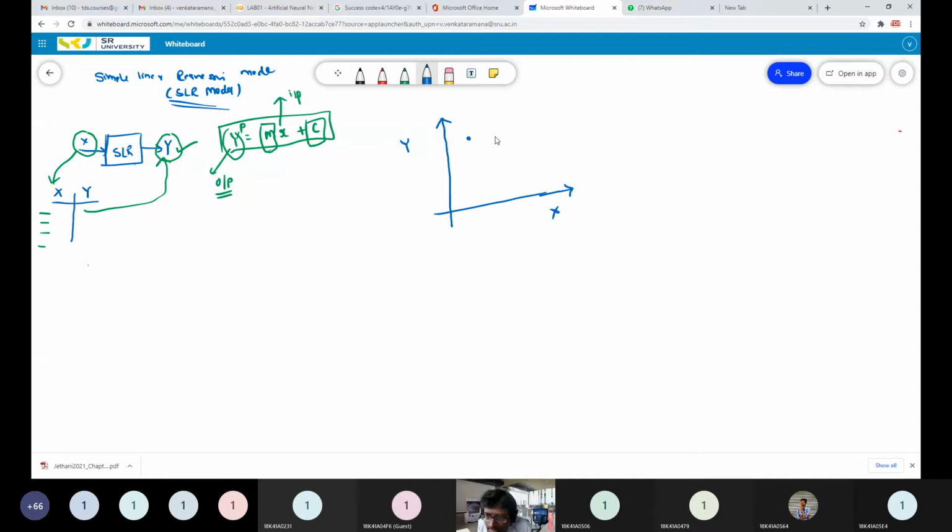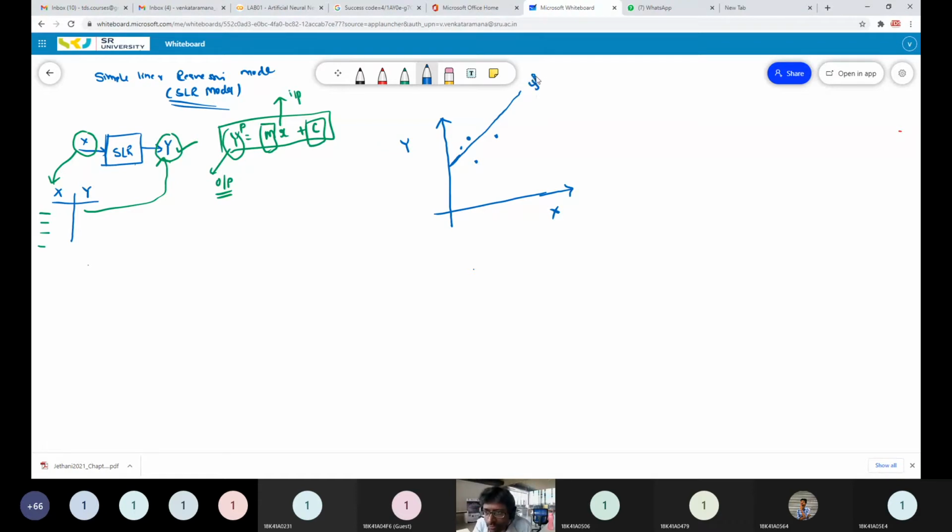So these are 4 data points, right? Let us assume you have to find a SLR model which has a minimum distance from all the data points. Let us assume this is the minimum distance from all the data points.